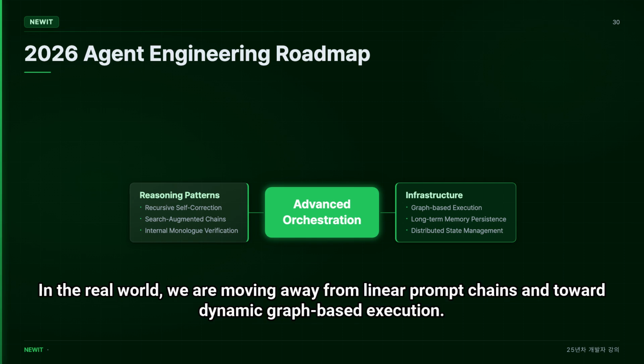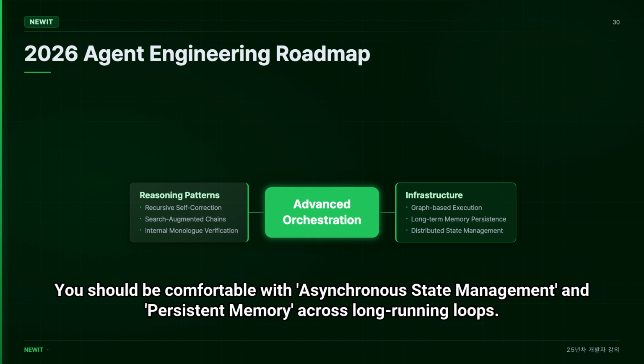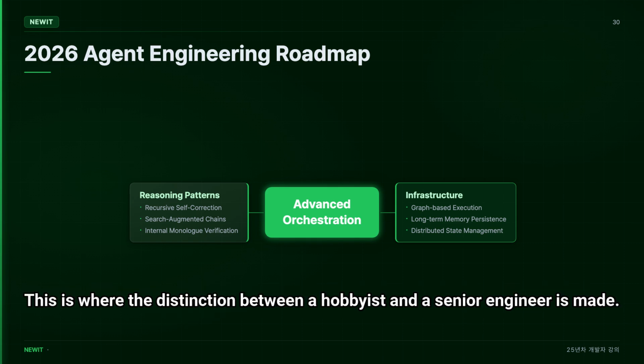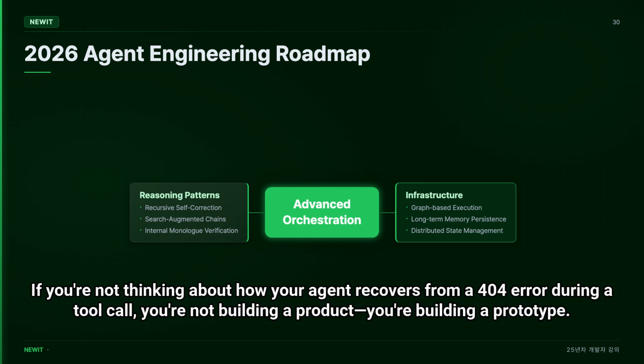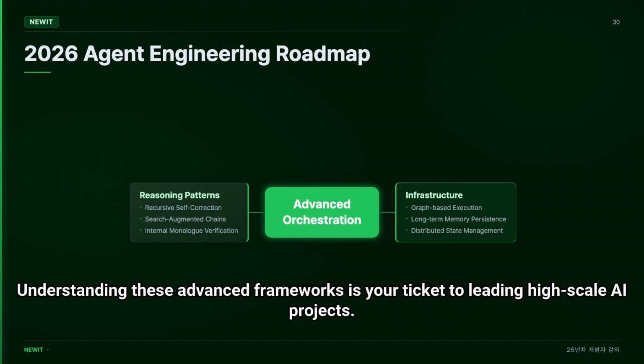In the real world, we are moving away from linear prompt chains and toward dynamic graph-based execution. You should be comfortable with asynchronous state management and persistent memory across long-running loops. This is where the distinction between a hobbyist and a senior engineer is made. If you're not thinking about how your agent recovers from a 404 error during a tool call, you're not building a product, you're building a prototype. Understanding these advanced frameworks is your ticket to leading high-scale AI projects.